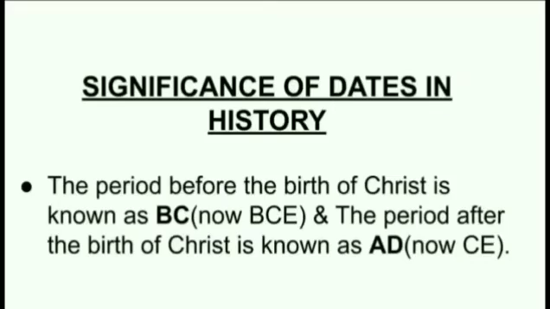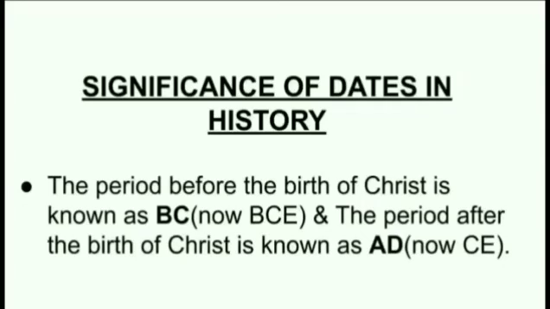That is, we have two dates. The period before the birth of Christ is known as BC. BC means before Christ, and now it is called BCE, before Christ era. And the period after the birth of Christ is known as AD. It was known as AD, it is also known as CE, that is Christ era. But here you have to understand which are the dates of BC and which are the dates of CE.